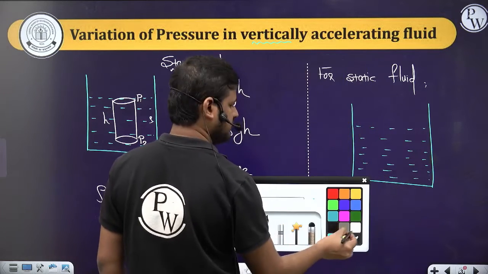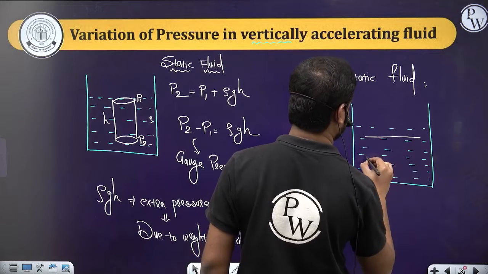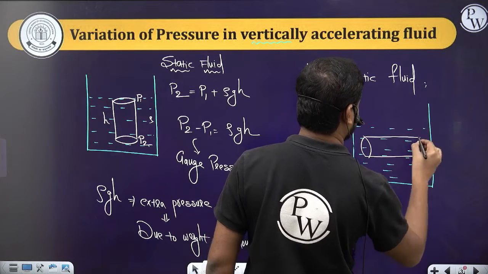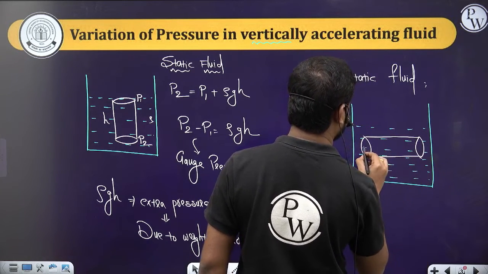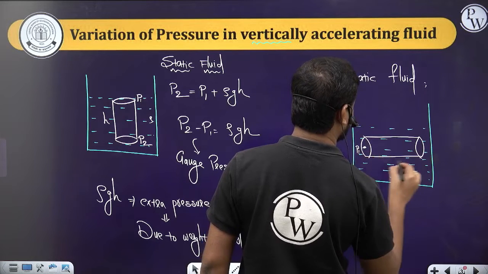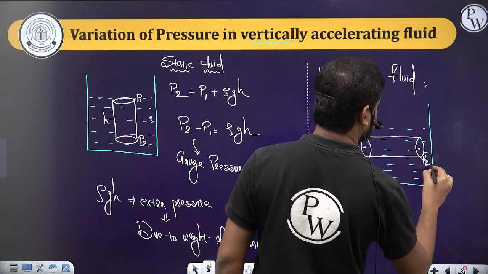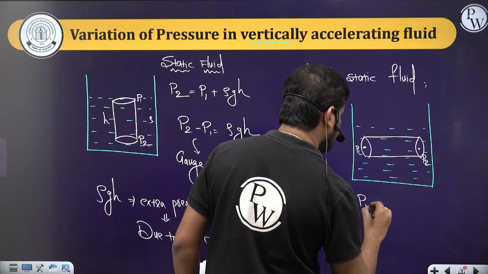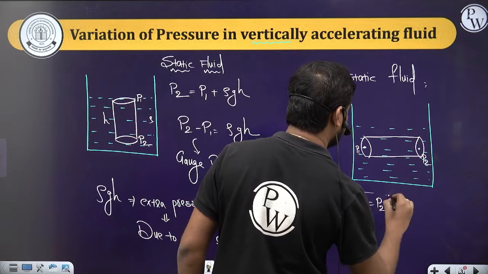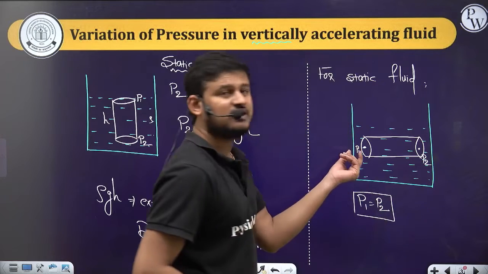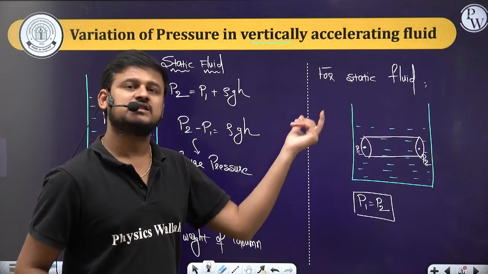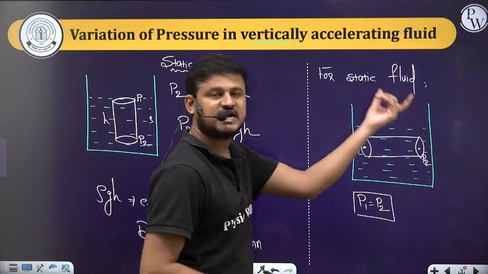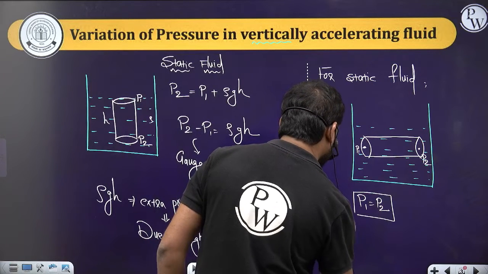If I consider the pressure at this point as P1 and the pressure at this point as P2, then for the static fluid P1 will be equal to P2, because at the same horizontal level the pressure will be the same.